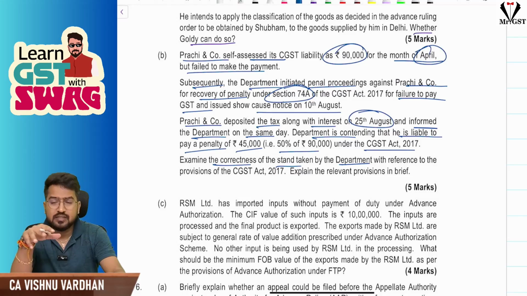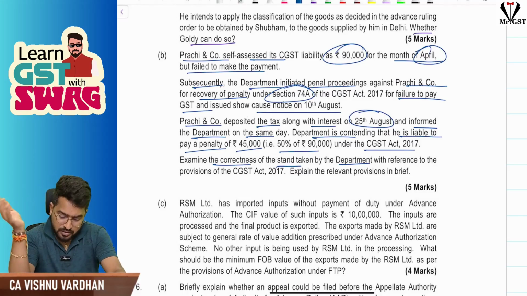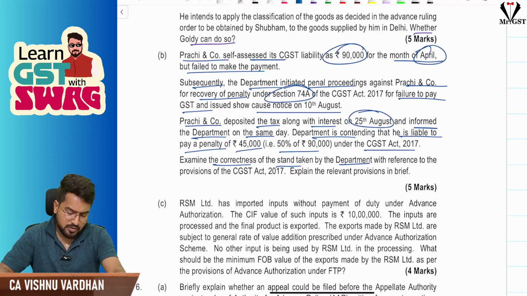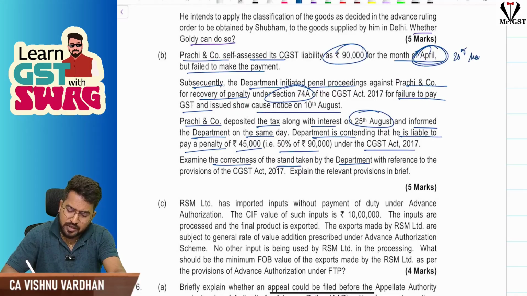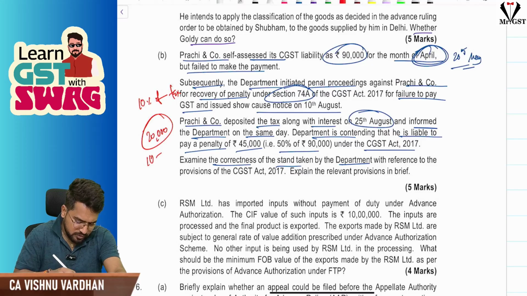See, when any self-assessed tax is not paid within 30 days from the due date. So here if you see, the due date for the April month is 20th May. Within 30 days, yes, they have not paid. So obviously they should pay a penalty of 10% of tax or 20,000. That is 10,000 plus 10,000.